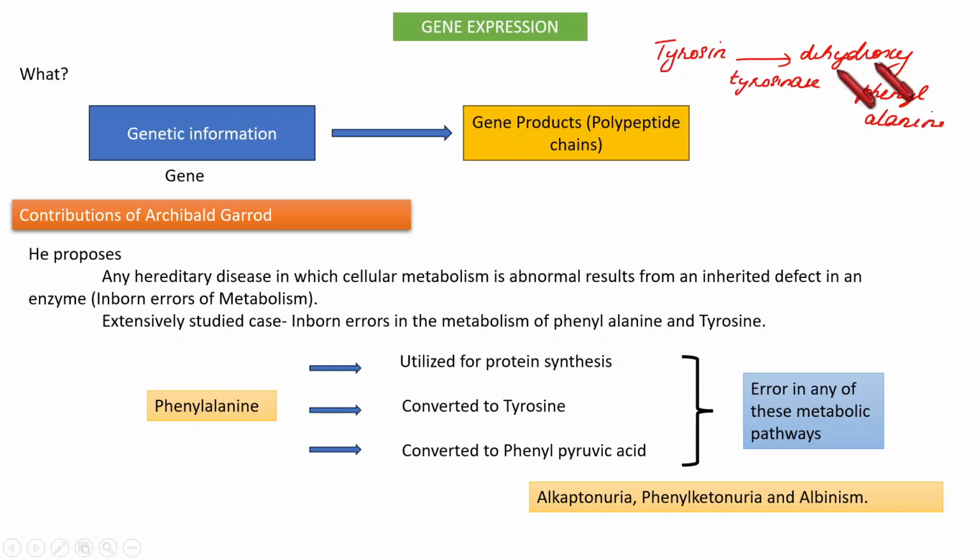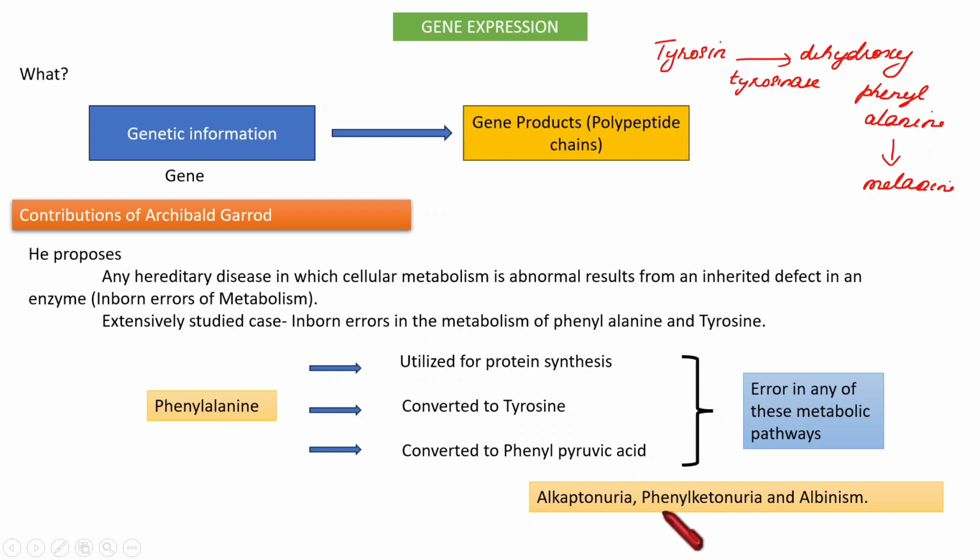So for converting tyrosine to dihydroxyphenylalanine, an enzyme, tyrosinase, is required, and this dihydroxyphenylalanine will later get converted to melanin. And we know that melanin is responsible for giving color to our skin, hair, everything. So as this enzyme is lacking, this further reaction will not happen, melanin will not be produced, and those persons will develop a light skin tone. So that is albinism.